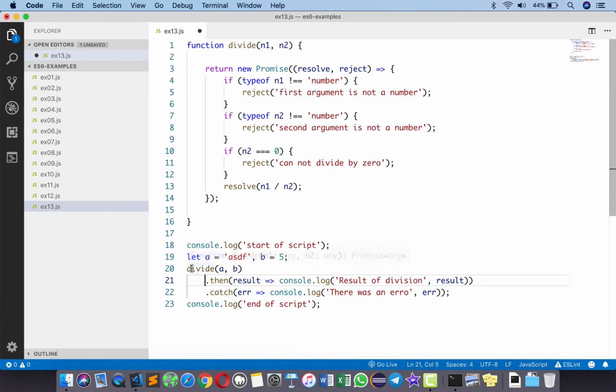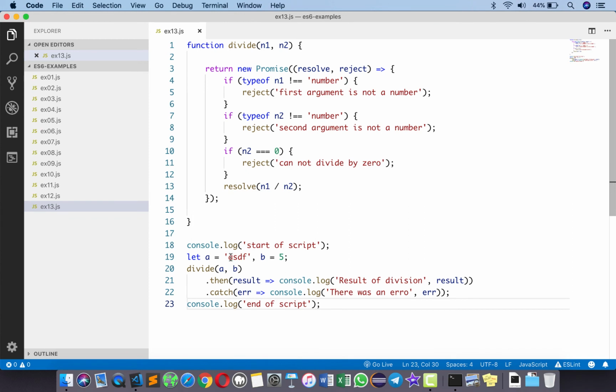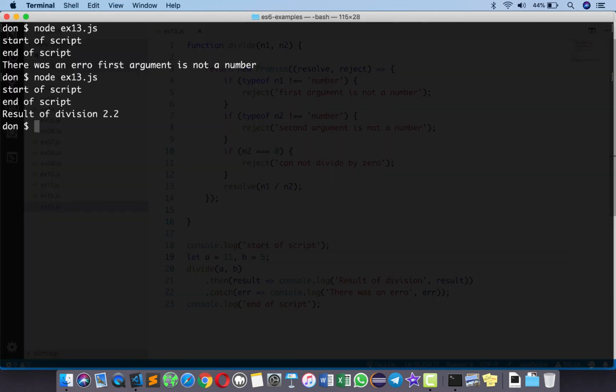So it's like do this job, and then when it is resolved you do this, when there is an error do this. So save this, go back to the command prompt, run the same. Since we are passing asdf as the parameter, we get the error. And then we go and supply a proper number. Let's type here 11. And then when I run this, you can see we get the output in a much neater way.